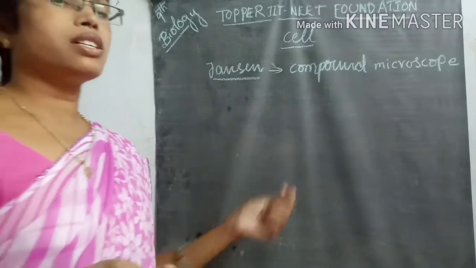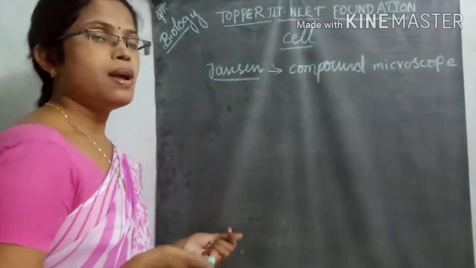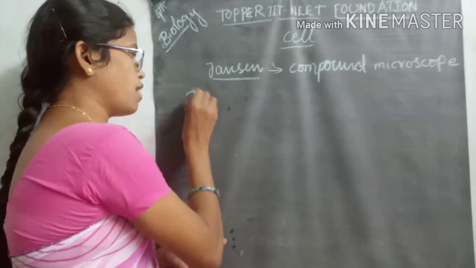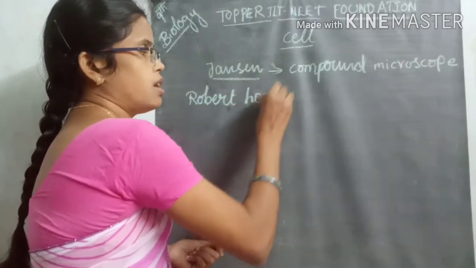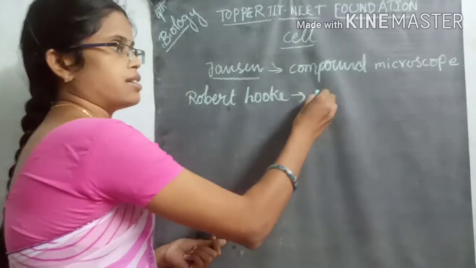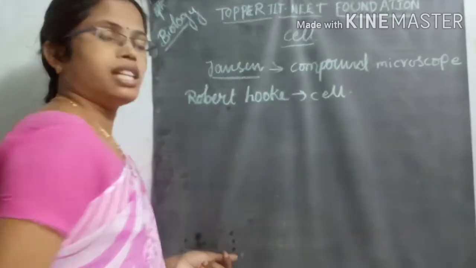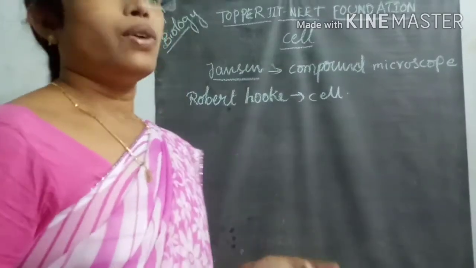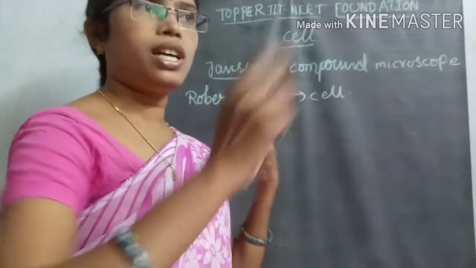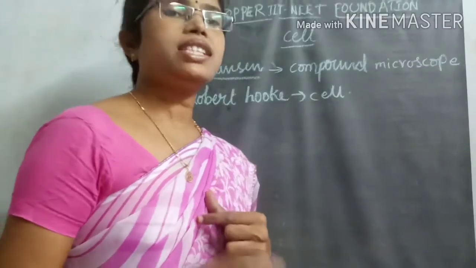Because of this compound microscope, one of the scientists called Robert Hooke observed the cells under the microscope in plant bark slices. For example, the outer layer of the plant is called bark.